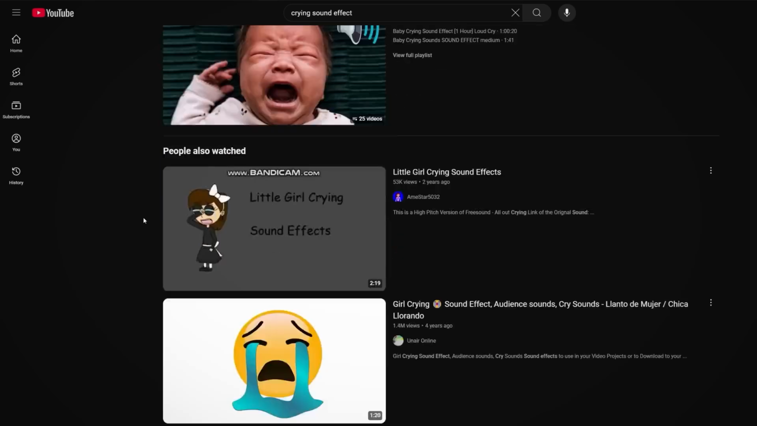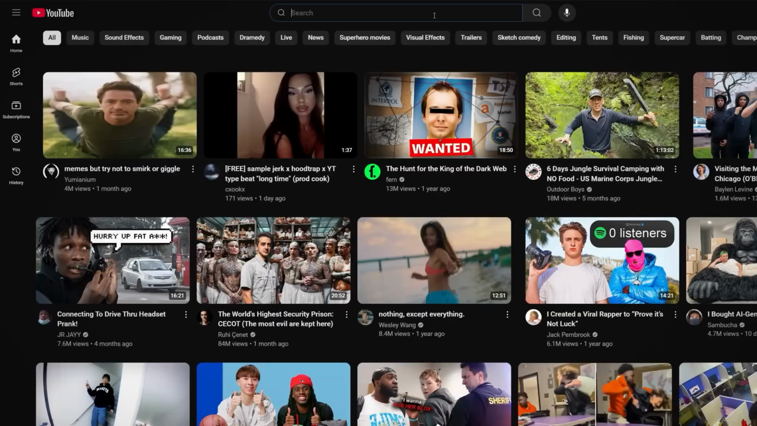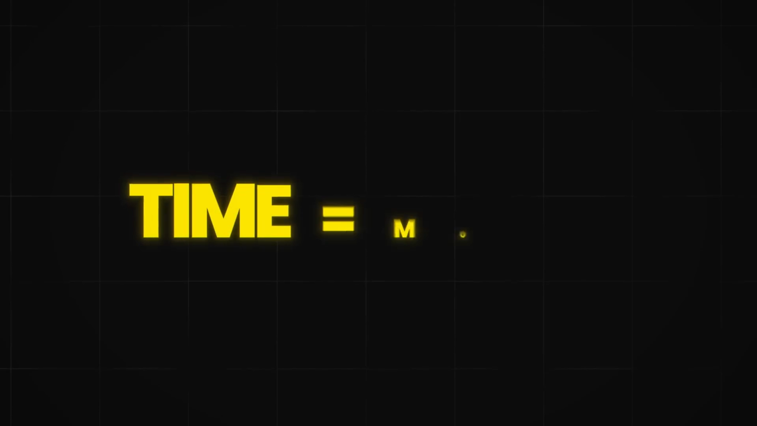But finding sound effects can be a real pain sometimes, because you're going to have to search around for each sound effect manually, and it's just going to take you hours and hours. And remember, time is money.